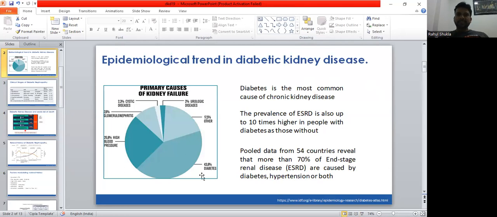We can see in this pie chart that around 43% of CKD is caused by diabetes, followed by 26.9% because of high blood pressure, then 7.6% because of glomerulonephritis, then 2 to 3% because of cystic disease, and 2% because of urological diseases. And pooled data from 54 countries reveals that more than 70% of end stage renal disease is caused by diabetes and hypertension or both.